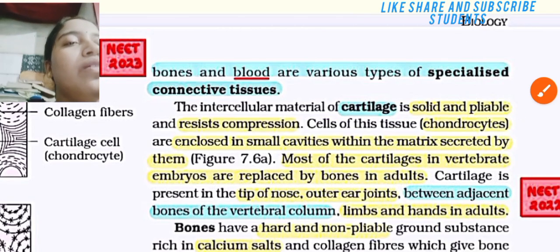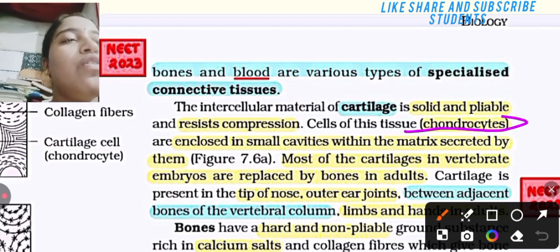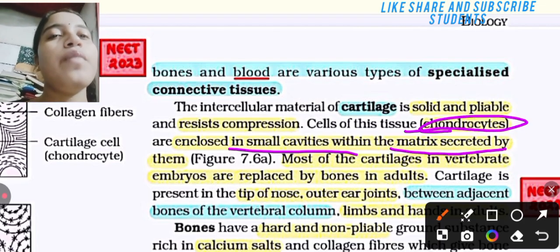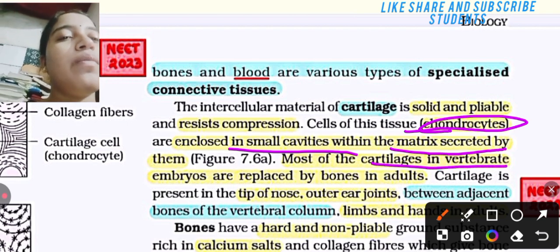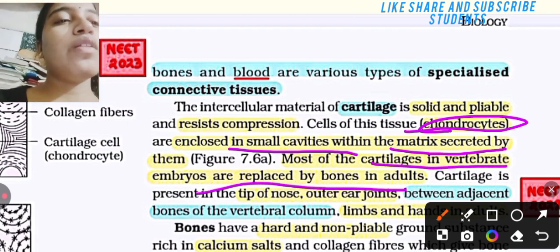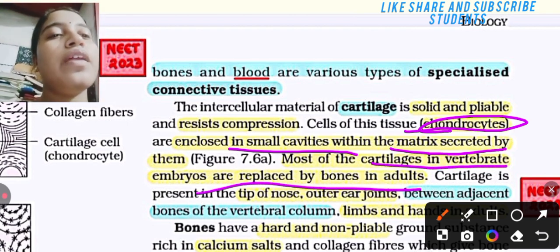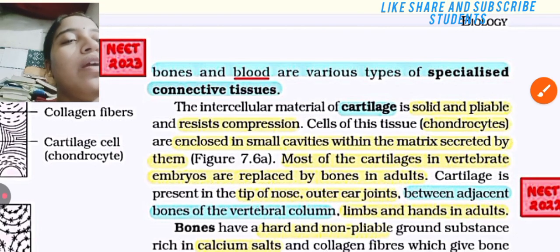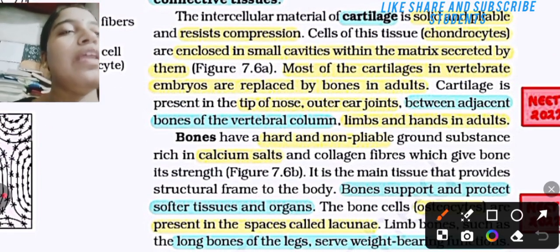The cells of this tissue are chondrocytes, enclosed in small cavities within a matrix secreted by them. Most of the cartilage in vertebrate embryos is replaced by bone in adults. Cartilage is present at the tip of the nose, outer ear, joints between the adjacent bones of the vertebral column, limbs and hands in adults.